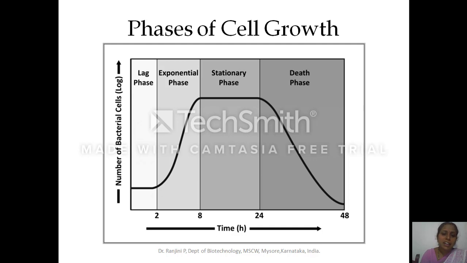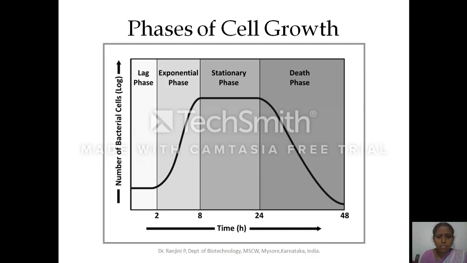They will not divide, they'll not multiply, instead they will be viable. In early stationary phase all the cells will be viable. After that, in the fag end of the stationary phase, you'll find the number of viable cells will be equivalent to the number of dead cells, and these dead cells will provide the source of nutrient for the growing or the viable cells. So that's why the same plateau absorbance will be obtained. That is called the stationary phase.